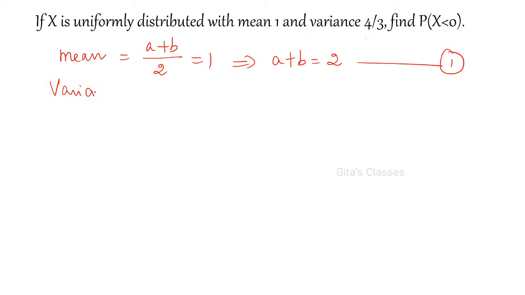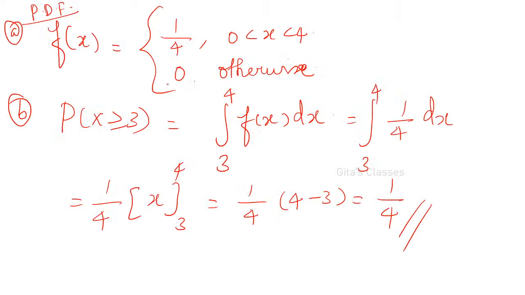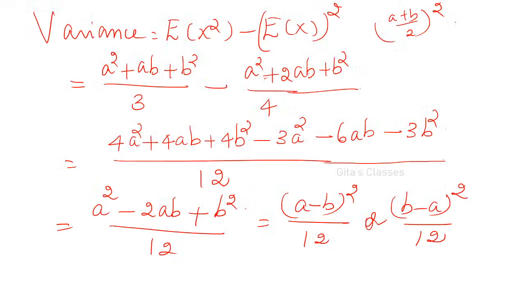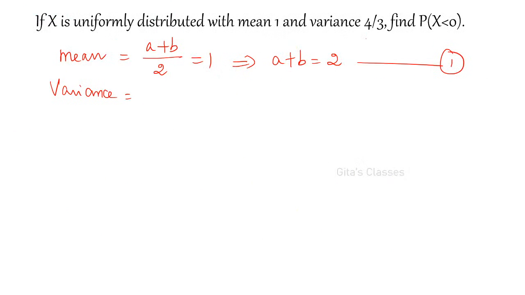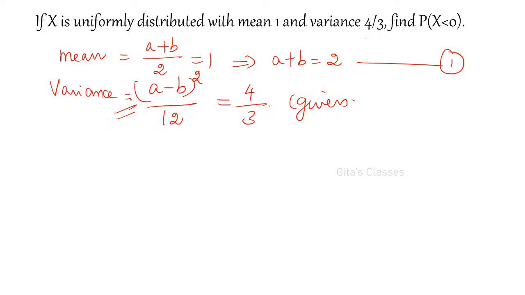Variance, just now we have derived this to be, see, A minus B the whole square, or B minus A the whole square, divided by 12, right? So this is equal to 4 by 3, it is given. This is by formula, just now we have derived. Variance is equal to A minus B the whole square divided by 12.